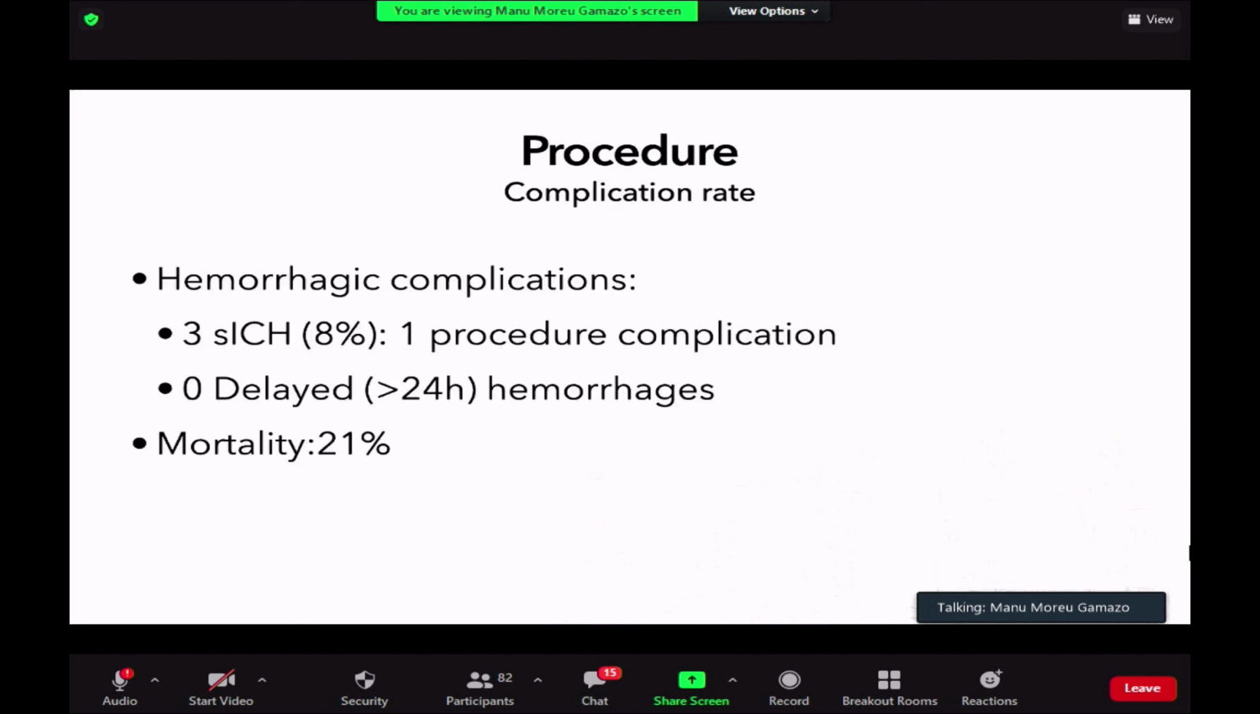These are the complication rates, not only of the procedure, but of the first 24 hours or first week. We have 3 symptomatic intracranial hemorrhages. One of them was due to a procedure complication. So at the end, it's only 2 related to the evolution of the stroke, and 0 delayed hemorrhage. The mortality is 21%. Don't forget, we are treating consecutive patients, not the nice patient, but all of them, and the mortality was a little bit high, but not as high as the mortality if we leave the vessel closed. Don't forget about this concept.